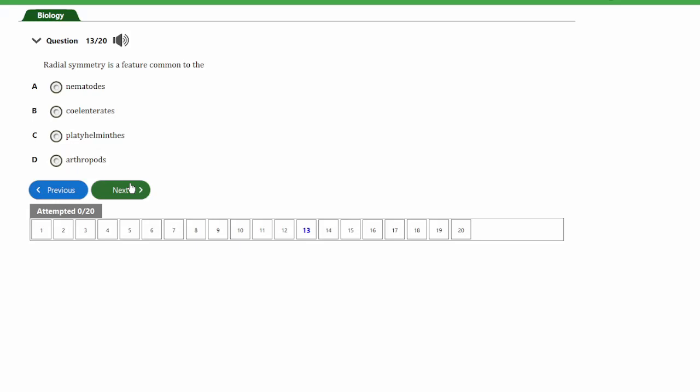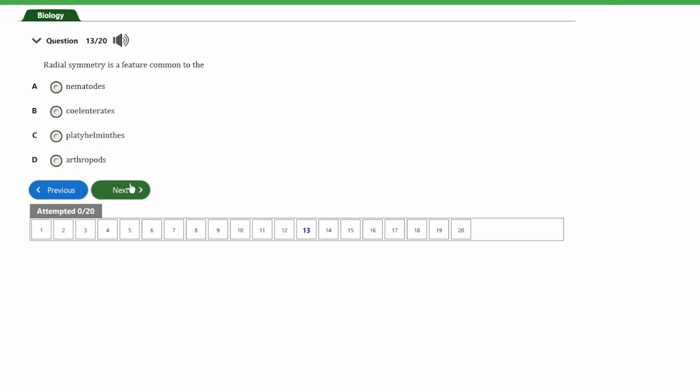So it means they can be divided into similar halves at any angle from the surface, as long as it passes the central axis. So this means they are radially symmetrical.